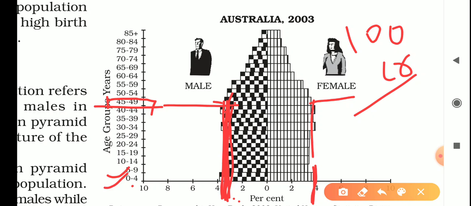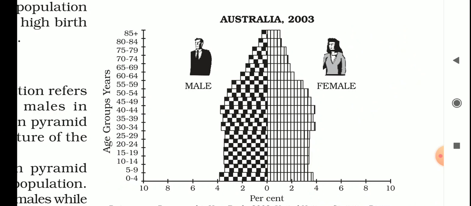Similarly, females are also less than 4 crore. So in this way we can see that the sex ratio is a very important factor in understanding the age and sex of the population. And we can also compare in which age group females are more and males are less.